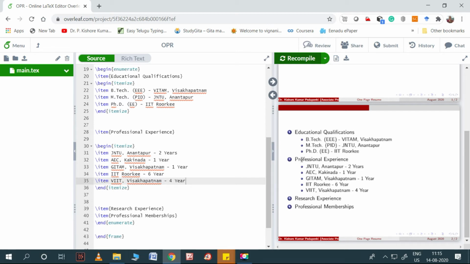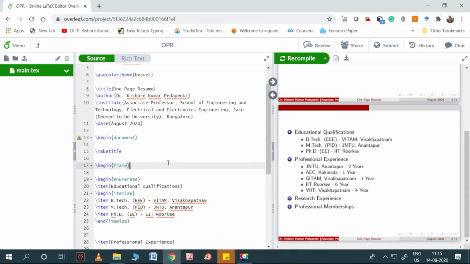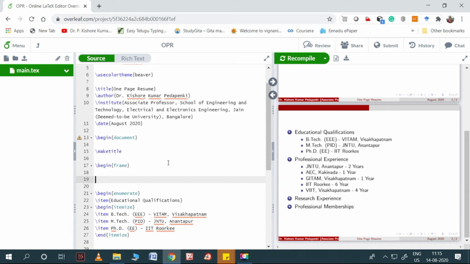So how to do that? Actually I need to use one command here, that is columns. So begin columns. I want to convert it into columns. So begin columns, end columns.